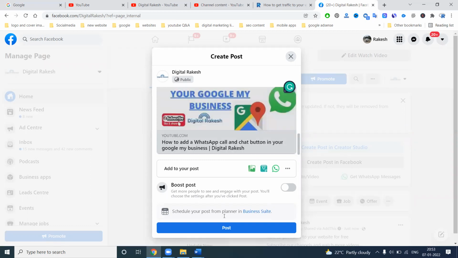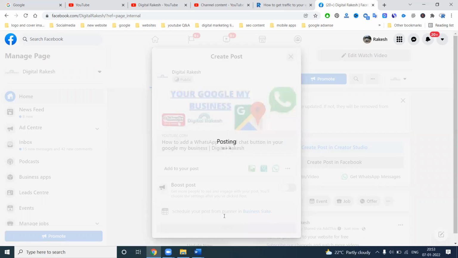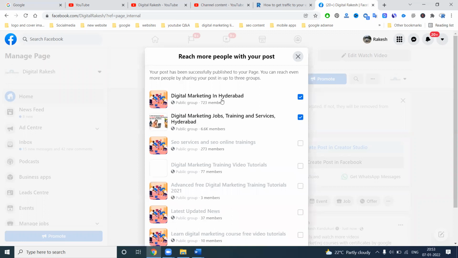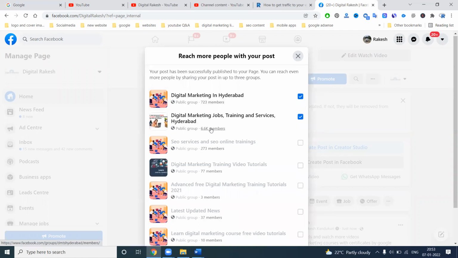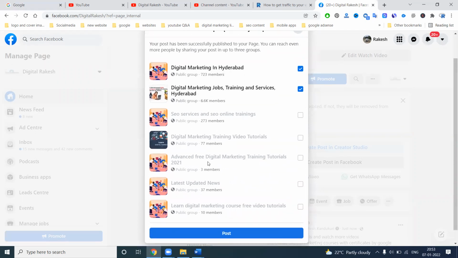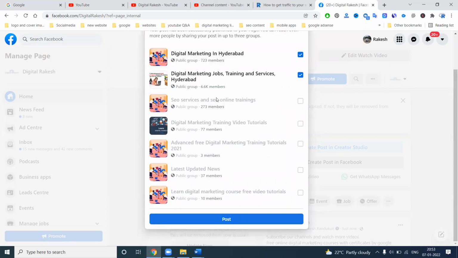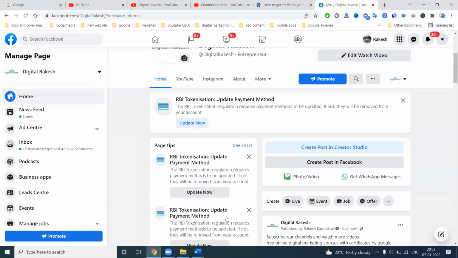So the link is done. When I post that to your Facebook page, at that time we can share it to groups also. When you're sharing from each page, we can share to relevant groups, with 723 members, 6.6K members. Any three groups you can select here. Now we are selecting only two groups, so only two groups will be possible. We can add the two groups option and click post.